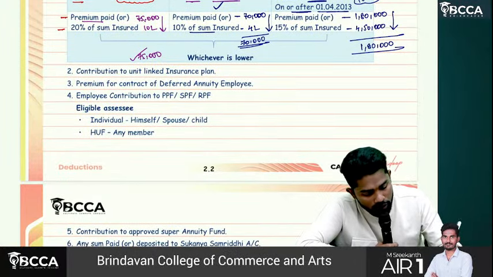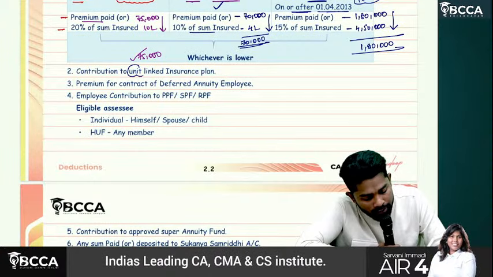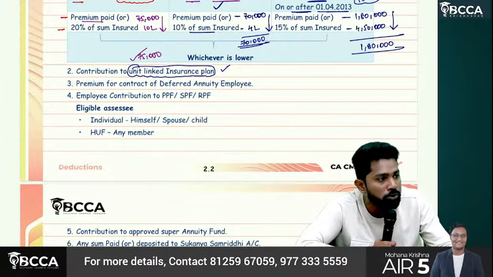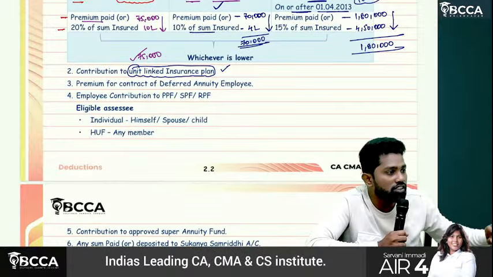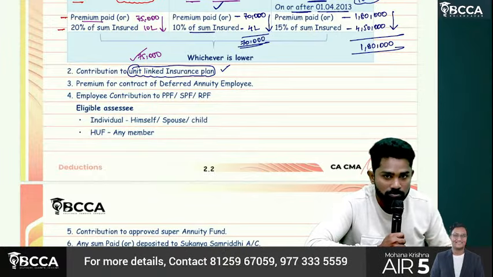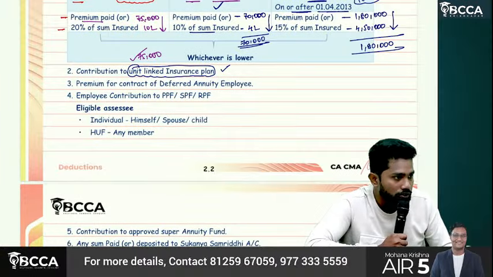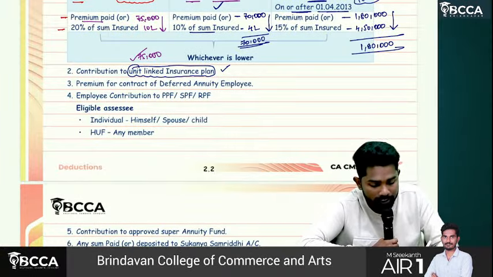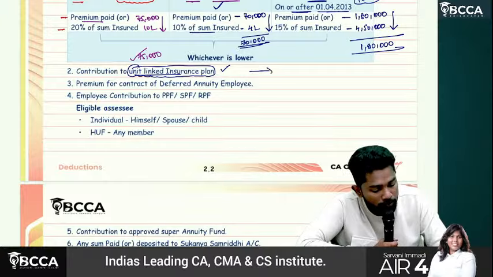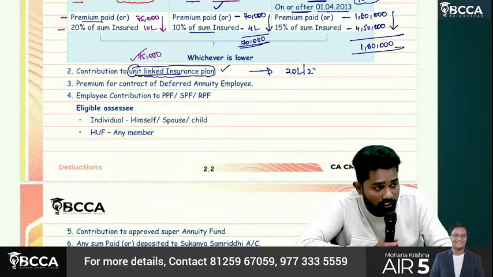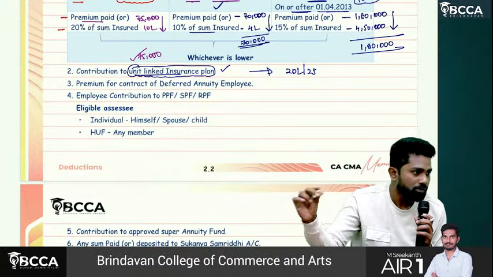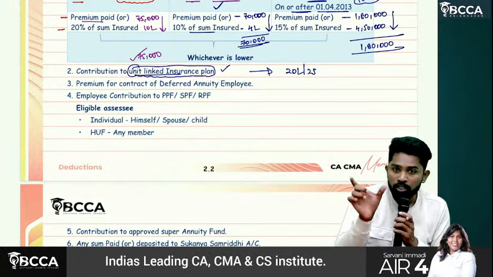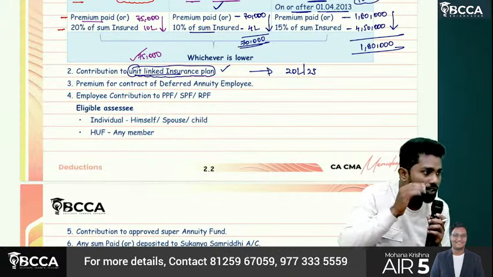Then if any contributions has been made to a unit linked insurance plan, nothing but, sir, whatever premium you paid, out of that certain amount will be invested in mutual funds. If the mutual fund performed well, you will get more sum insured. That's called unit linked. Units related to mutual funds, unit linked insurance plan. They'll give you a minimum sum insured, 20 lakhs, 25 lakhs. Out of the premium you paid, some part will be allocated for risk, and that will be taken by the insurance company. The balance part will be invested in units on your behalf.